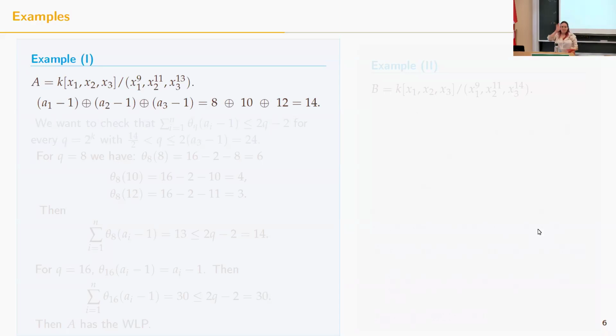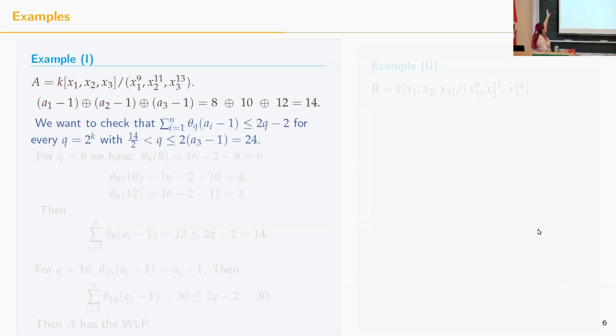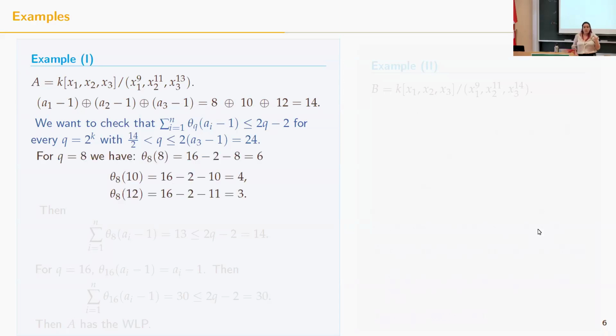Okay, so let's black box this. If I take the p-adic expansion and some component on component, that's why I didn't want to go into that. So the theorem says that what we want to do is check the inequality for any power of 2 between 7, in this case, and 24. Then we have to check only for Q equal 8 and Q equal 16. Those are the only ones that we need to check.